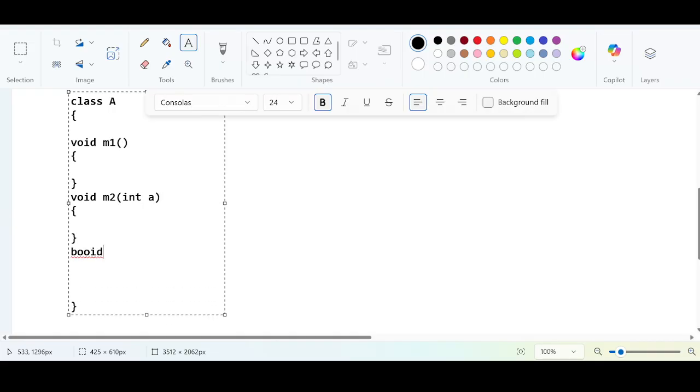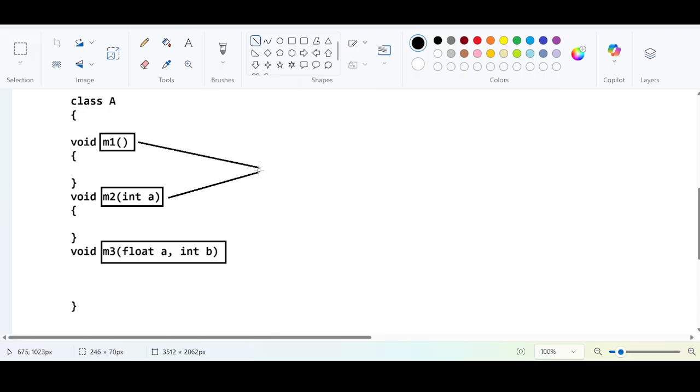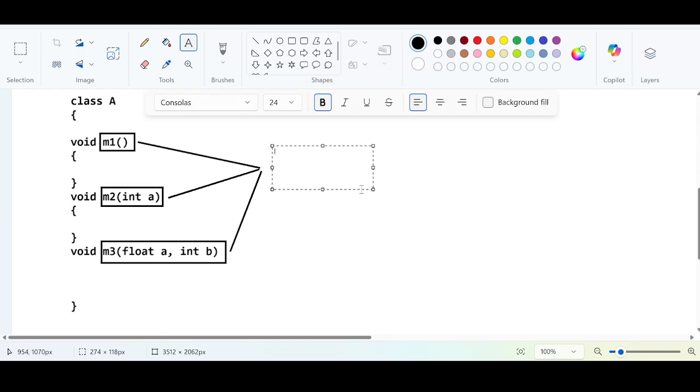I'm taking the third method as m3, which is accepting two different arguments, int a and int b. The method signature is the combination of the method name plus the parameters. If I ask you how many method signatures there are, I can say that there are three method signatures. You just take the method name followed by the arguments.